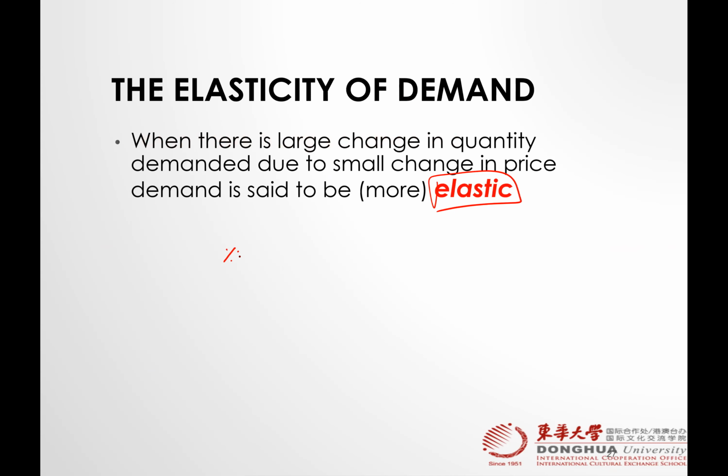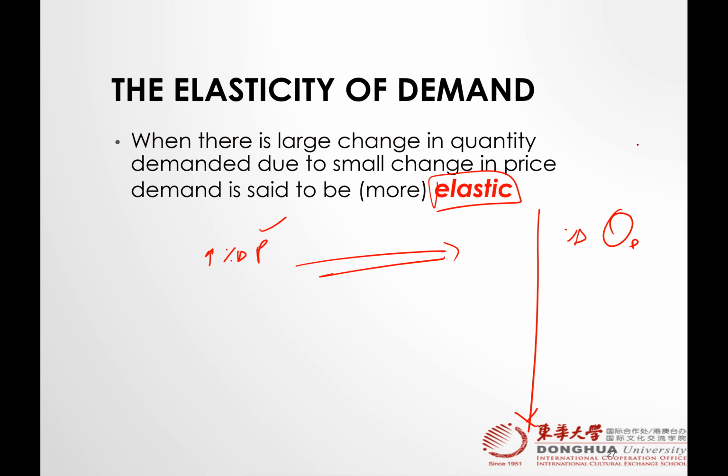So if a small change in price causes a big change in quantity demanded, we call this that demand for your product is elastic.